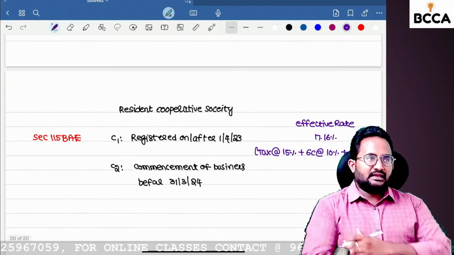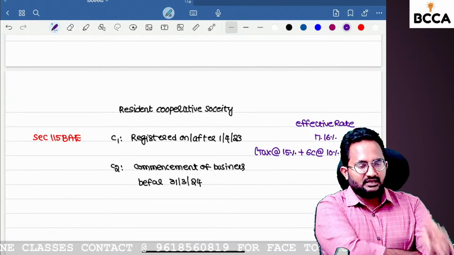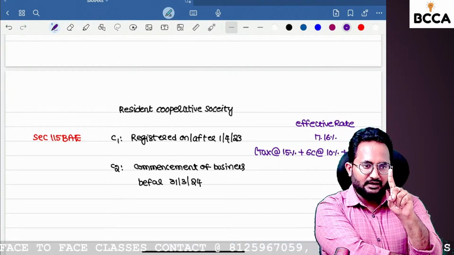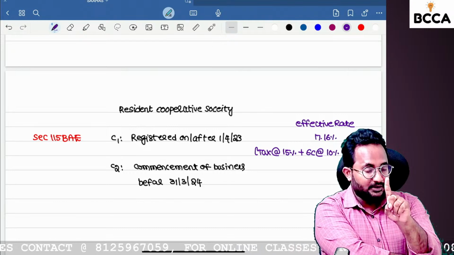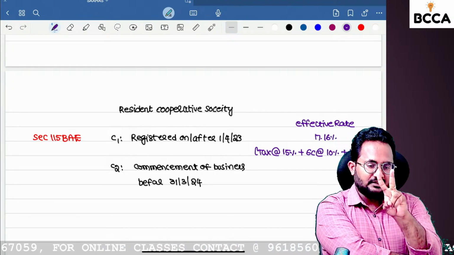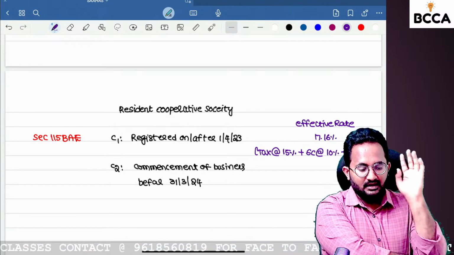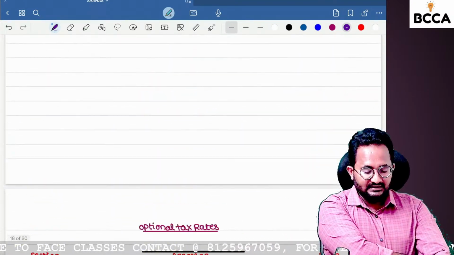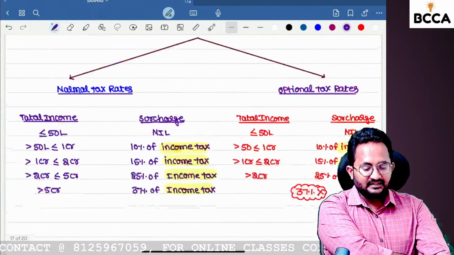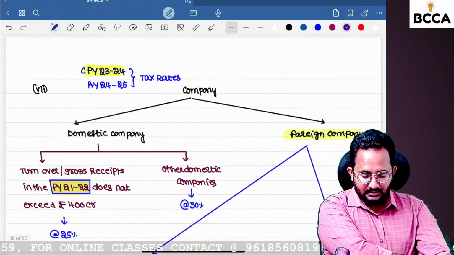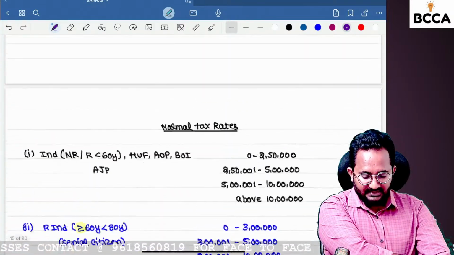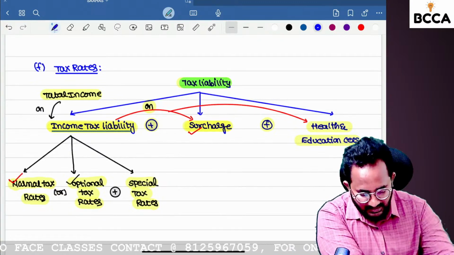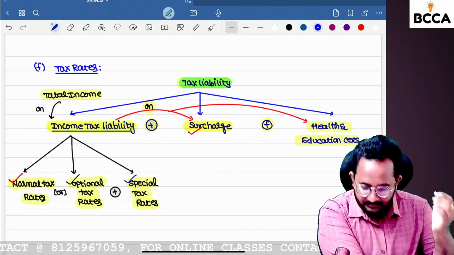For computing the tax liability, we have to find out the income tax, surcharge, and education cess. In income tax, we have to find out the income tax liability by using optional tax rates or normal tax rate. We are done with that one. Next, the pending concept in the income tax liability component is the special tax rate. Shall we discuss the special tax rates?